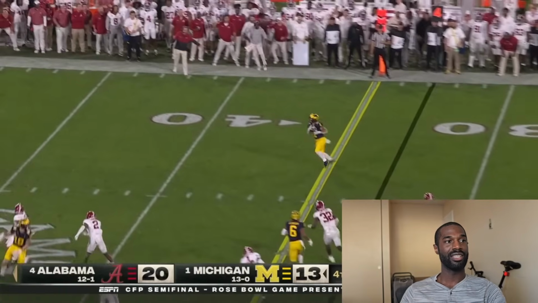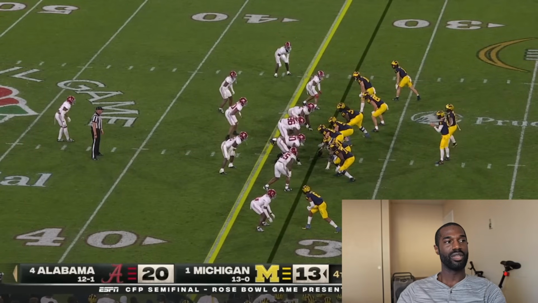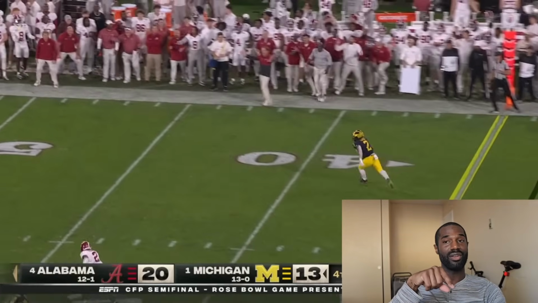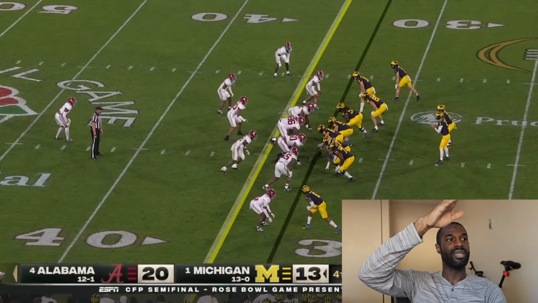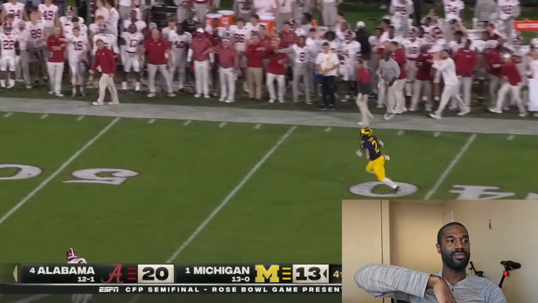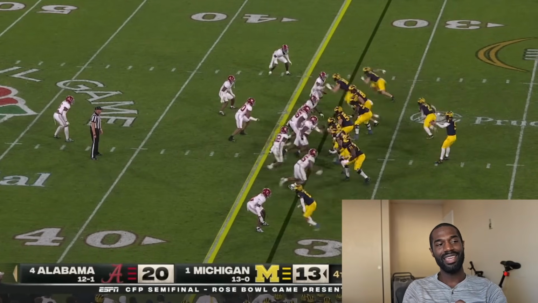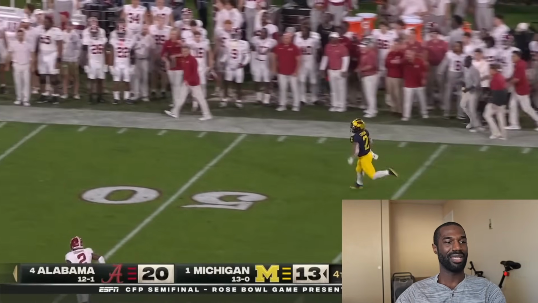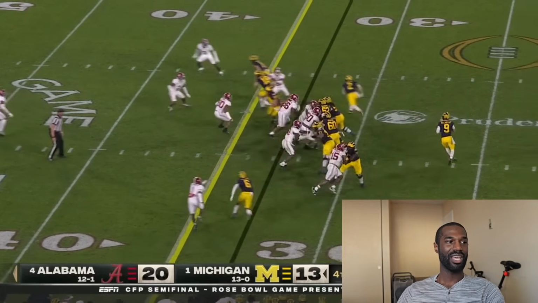Both those tight ends and Roman Wilson all run routes toward the middle of the field. Roman Wilson runs the seam, so he makes sure he gets the attention of the cornerback, which is Terrion Arnold, and he runs up the seam on like a go route, a seam route up the middle. You got the tight end, number 18, who also runs a little bit of a seam, kind of a deeper crossing route. But look at Caleb Downs, and who is that also with Caleb Downs over there? Malachi Moore is guarding 18, because he continued to run with him back there. He stayed with the tight end there.